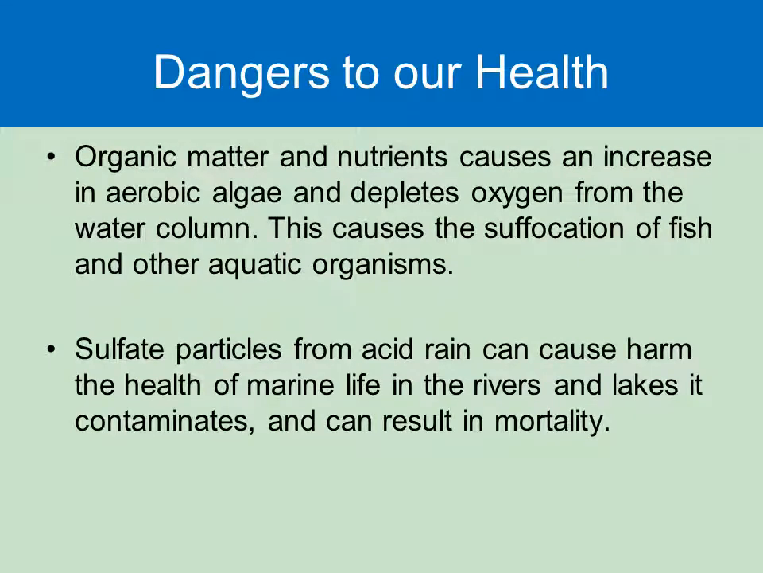Sometimes, due to water pollution, organic matter and excess nutrients reach the water source. Then an algal bloom happens, and algae goes on increasing. It prevents the penetration of sunlight into the water and depletes the oxygen, which affects the survival of various aquatic organisms. And sulfate particles, especially from acid rain, can affect the health of marine animals. They contaminate the water and also result in mortality, and the mortality rate increases due to these sulfate particles.